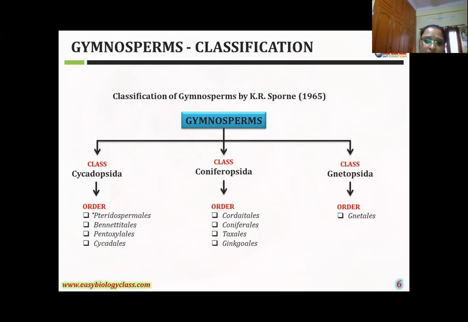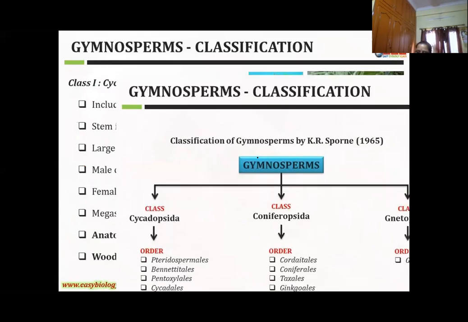The second class is the Coniferopsida. In that Coniferopsida, again it is divided into 4 orders. Order 1 Cordaitales, order 2 Coniferales, order 3 Taxales, order 4 Ginkgoales. This is class 2 with 4 orders. And the last one, class 3, that is Gnetopsida, has only one order, that is Gnetales. This is the Florin classification flowchart.